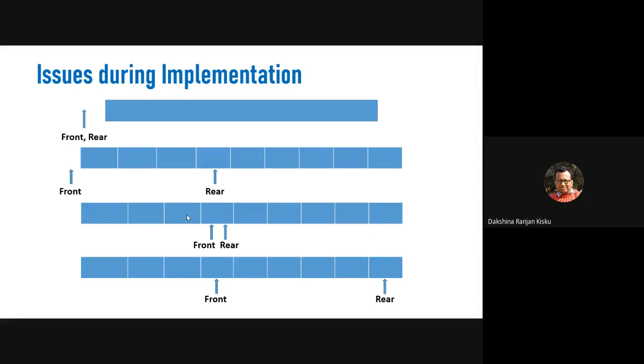Now, when we perform insertion and deletion operations repeatedly, at some point this situation may arise. We can encounter this problem, since at the beginning three positions are still available after deletion of the elements, for the new elements.